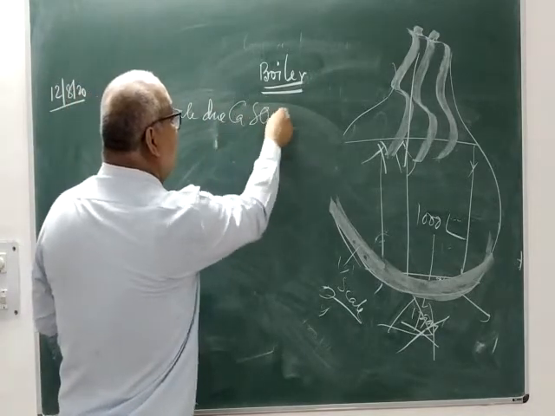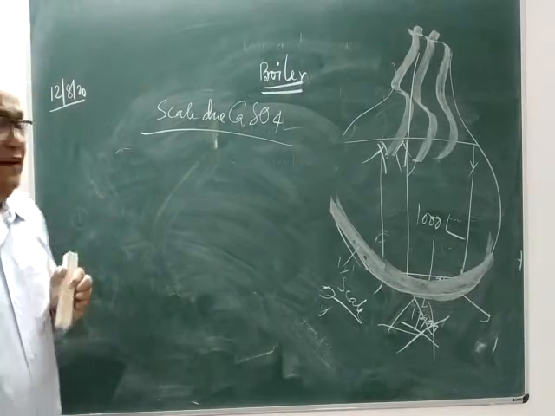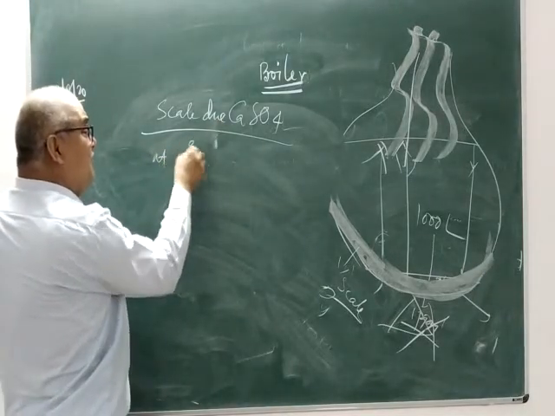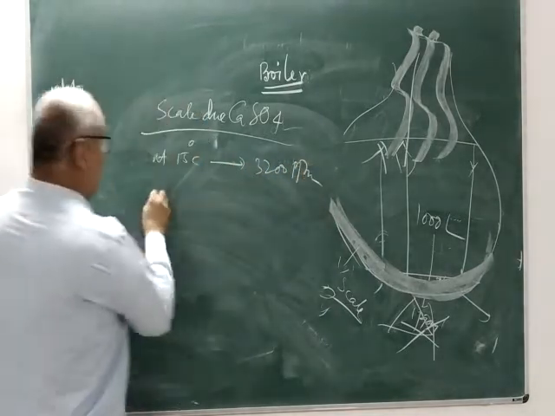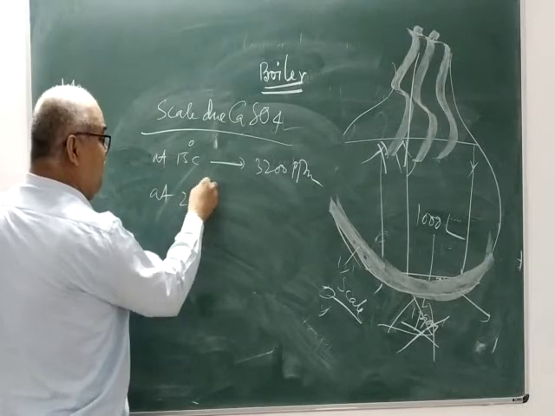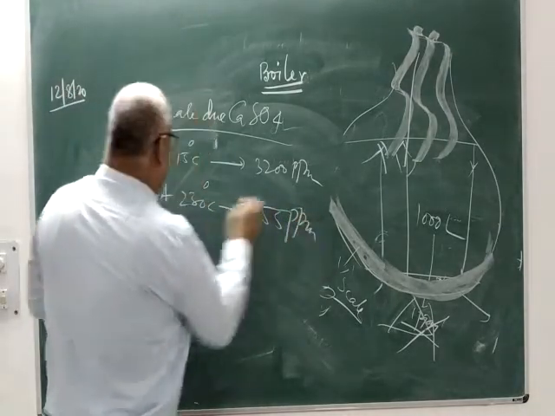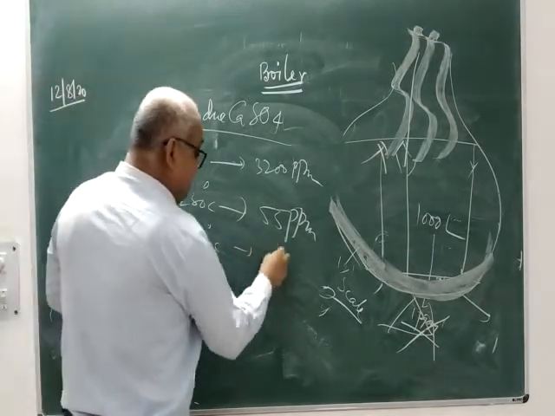Now we have to see the scale due to calcium sulfate. As all of you know, the solubility of calcium sulfate at 15 degrees centigrade is 3200 ppm. At 230 degrees centigrade, it is 55 ppm. And at 320 degrees centigrade, it is 27 ppm.